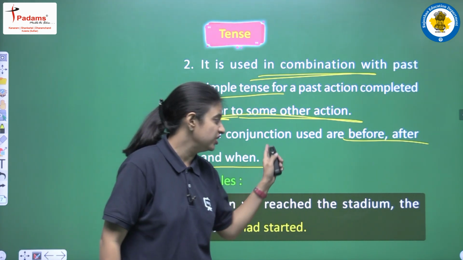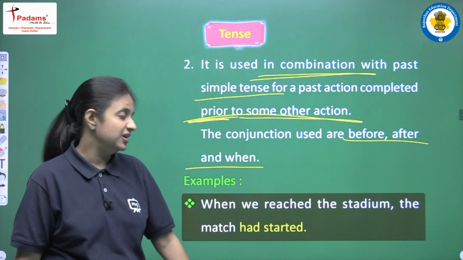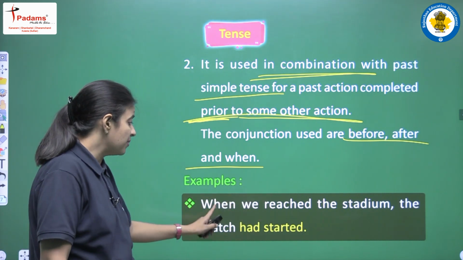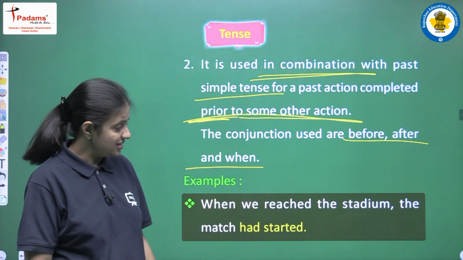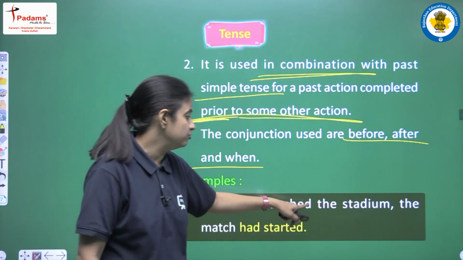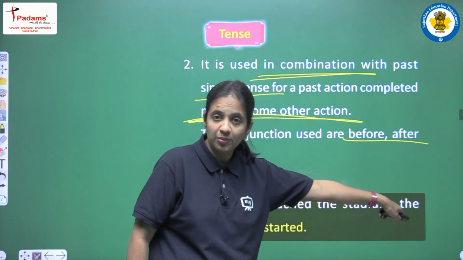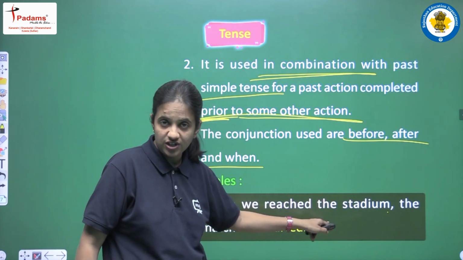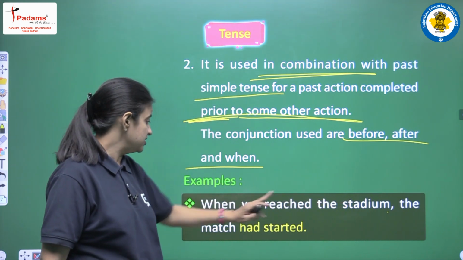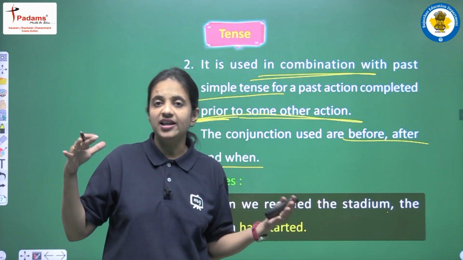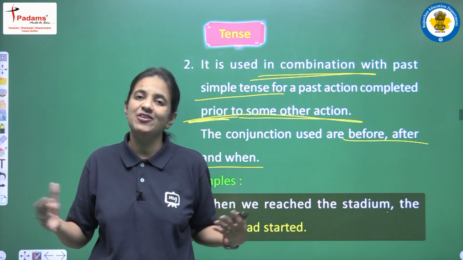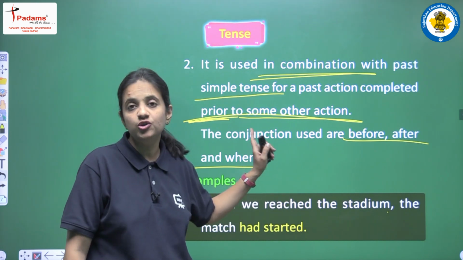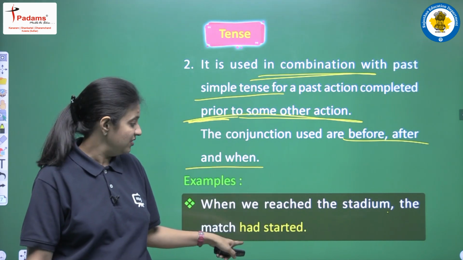So to clear all these things, let's see some examples. So the first example that we are having is: when we reached the stadium, the match had started. So in this sentence we are having two clauses because both the clauses are connected using one comma. Okay, so let's read one more time. The first clause is when we reached the stadium. The second clause is the match had started. So we are having two clauses, and in both the clauses we are having two different activities. The first action, or we can say the first activity is to reach the stadium, and the second activity is